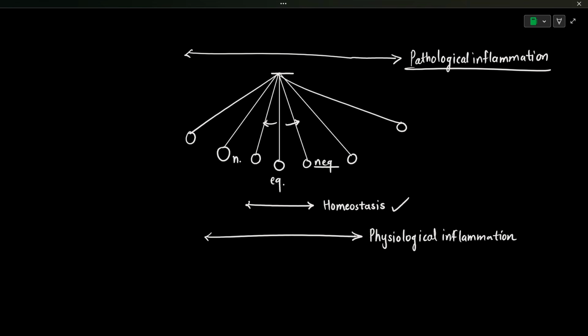So you can imagine how inflammation is a really important response which helps in healing of an individual. But if it goes out of hand, it can also cause problems in that individual. There are two types of inflammation, based on the intensity as well as the duration of inflammation. The first one is known as acute inflammation. Acute inflammation has a short duration, but the intensity of this inflammation is very high.